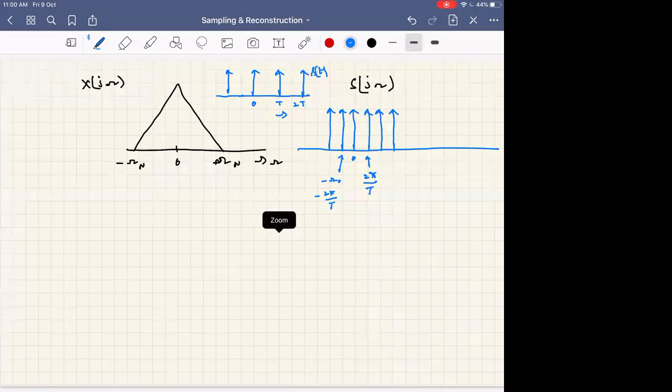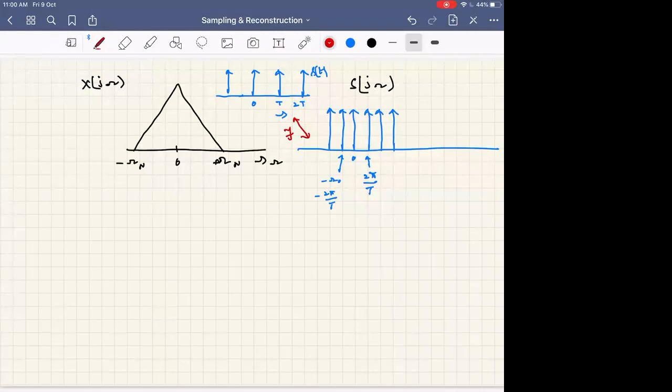We were not looking at both in parallel, whereas now it is time to look at both together. So if T is large, meaning the duration of sampling is large in time domain, the samples in the frequency domain are closely spaced.